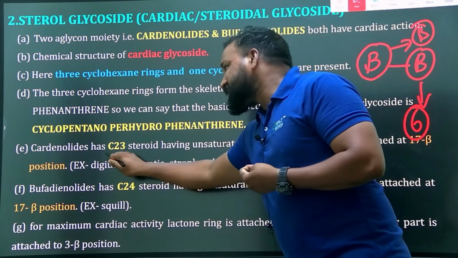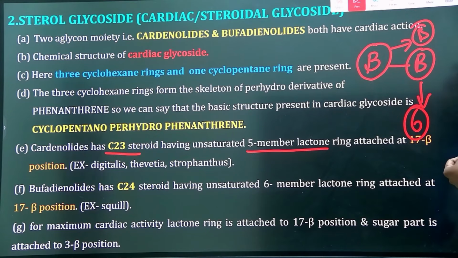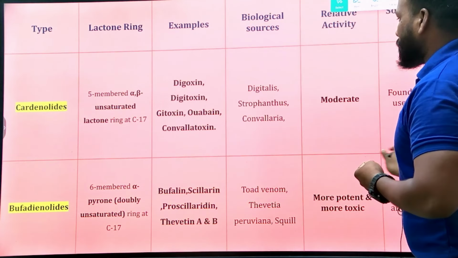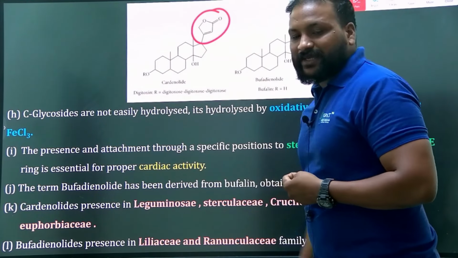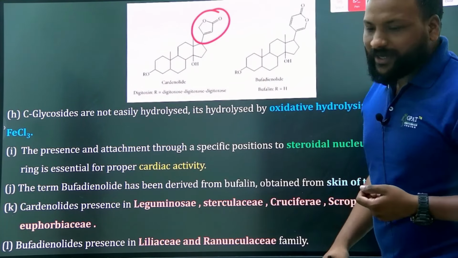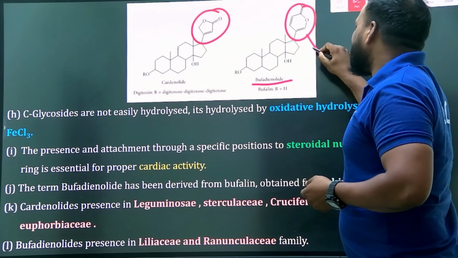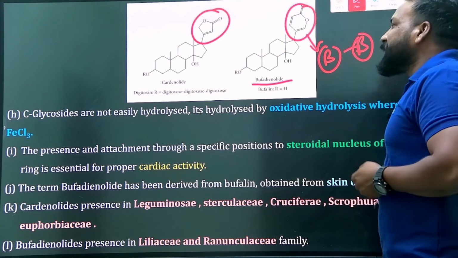Cardenolides are C23 steroids having a 5-membered unsaturated ring. I'll show you the image. You can see here itself, a 5-membered unsaturated ring, that is cardenolides. A 6-membered unsaturated ring means bufadienolides. B for bufadienolides, B for benzene. Benzene has a 6-membered ring, thereby you should remember.